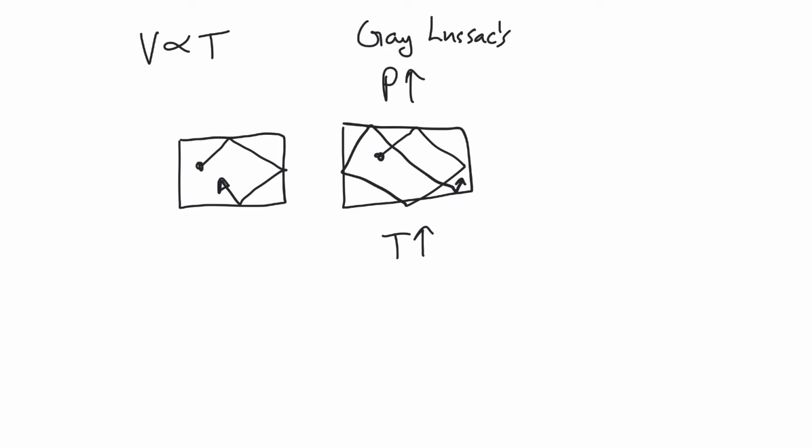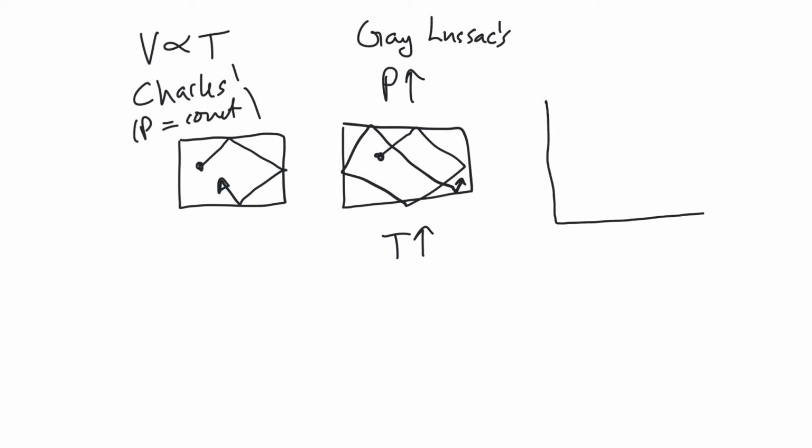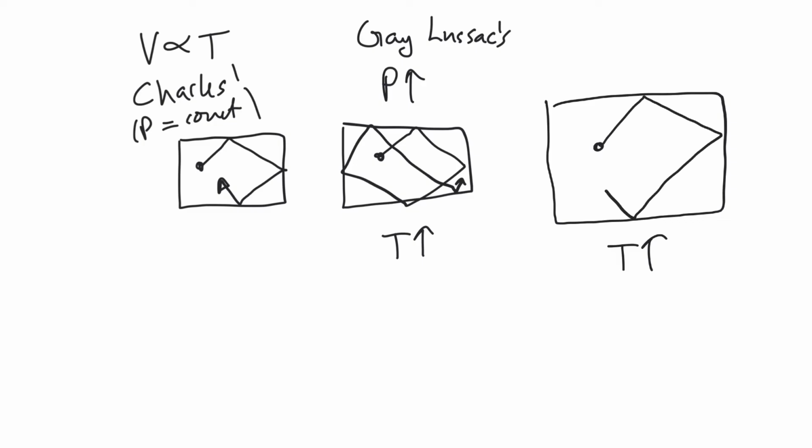So what's the difference between Charles's law and Gay-Lussac's law? In Charles's law, pressure is supposed to be a constant. So if the molecules are striking the wall and would lead to an increase of pressure, we have to let the walls expand. As the walls expand, I've made my temperature go up, the molecules are striking the walls and pushing them back, and essentially what I can see now is that the volume has gone up. As the pressure from the molecules striking the walls pushes the walls back, it makes them have a larger volume. So we can understand all our gas laws by imagining what the molecules would do.